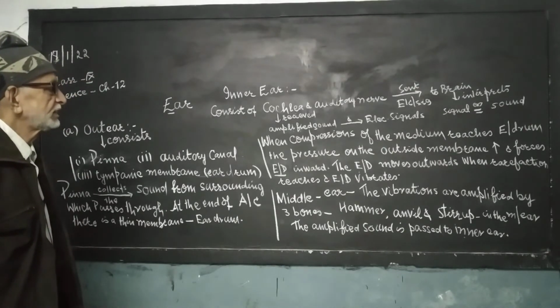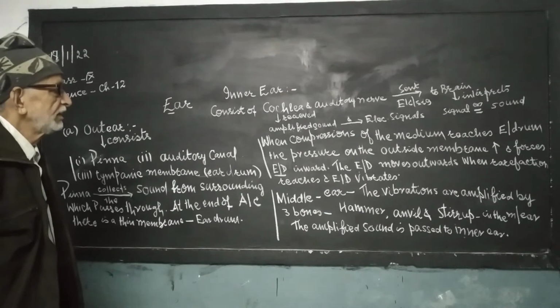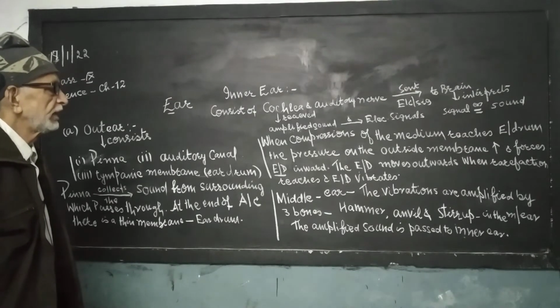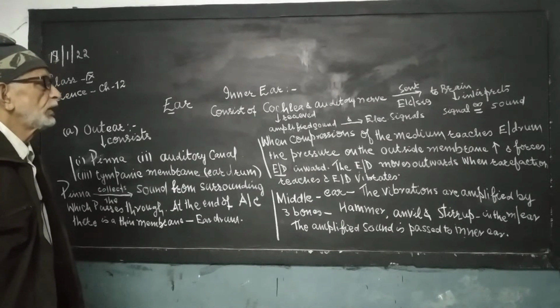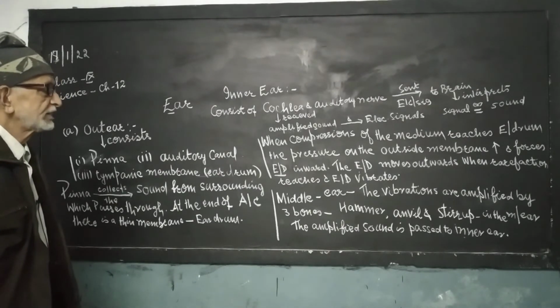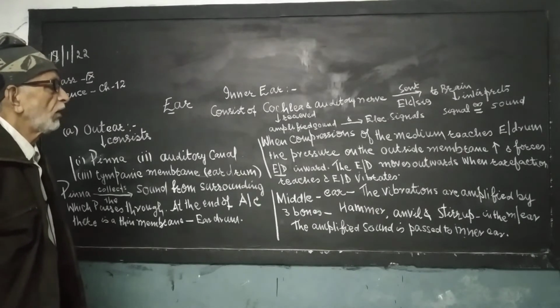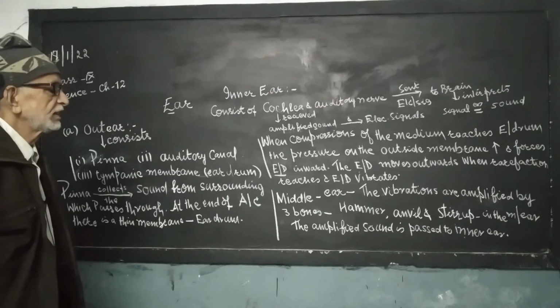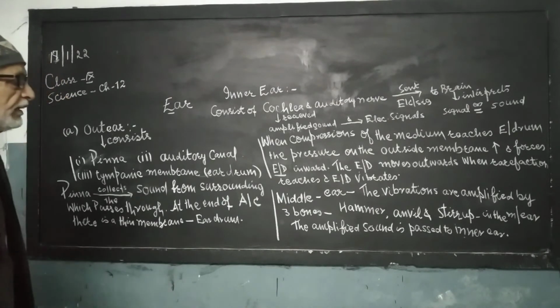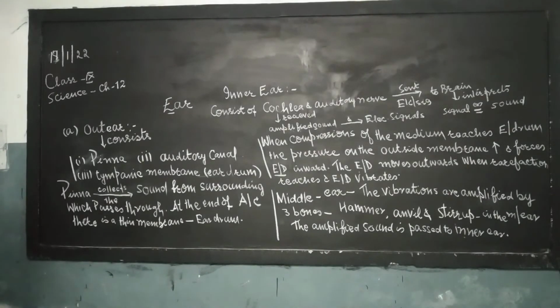These electrical signals are sent to the auditory nerve, which sends them to the brain. The brain interprets electrical signals as sound. Please revise as many times as you can, and then I will explain to you one last time.